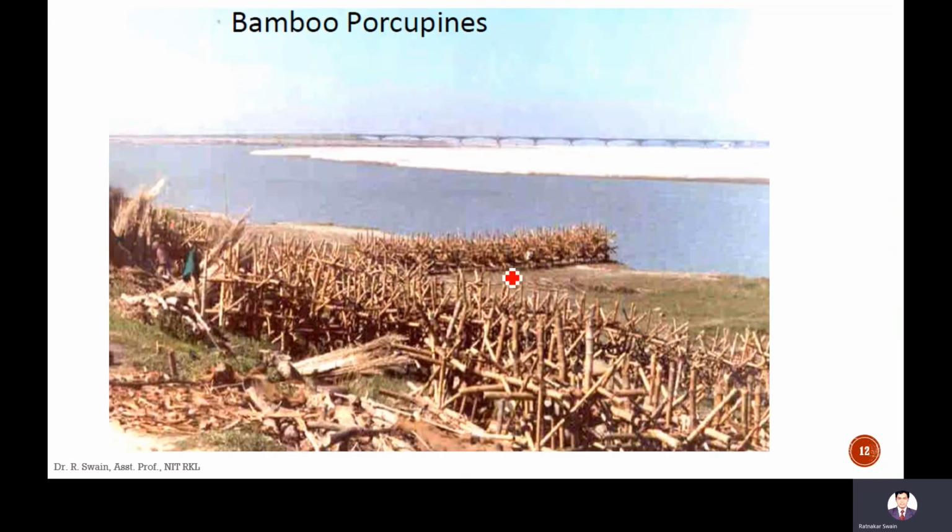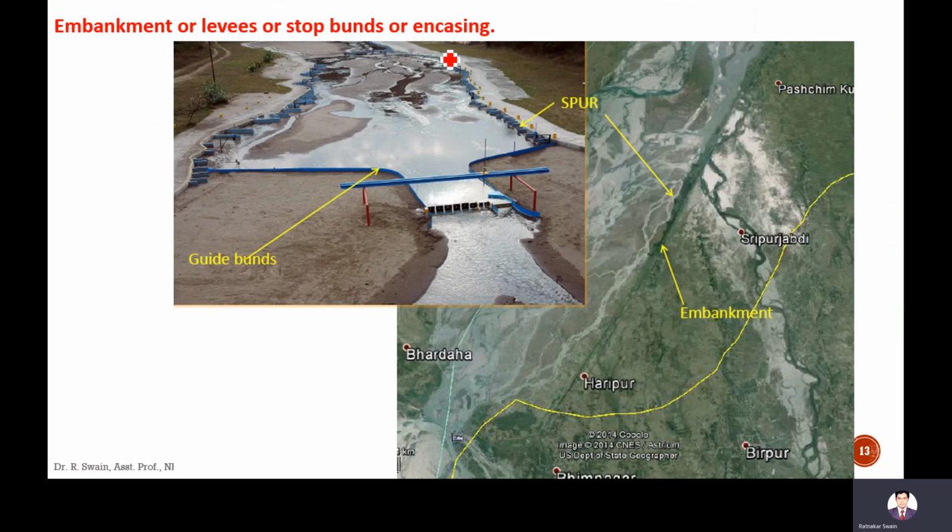Here the bamboo porcupines are provided. So if there will be flood, then these bamboo porcupines will reduce the velocity of water. If the velocity can be reduced, then it will reduce the erosion. Embankment or levees or stop banks are provided here. Later there is a weir like structure here.